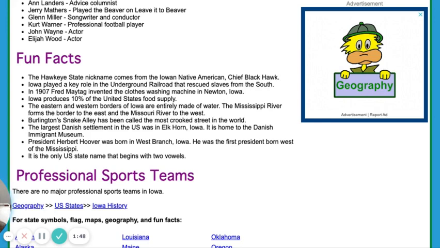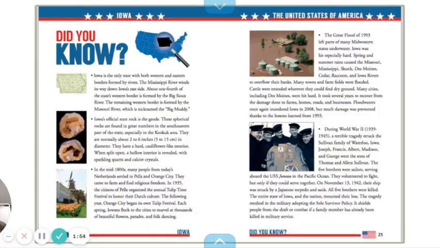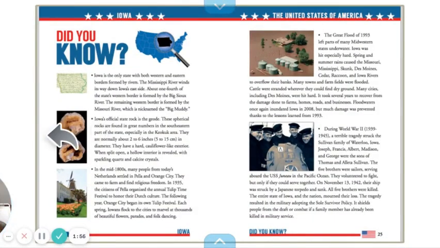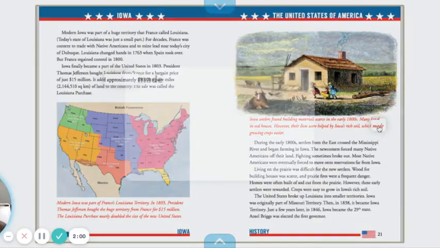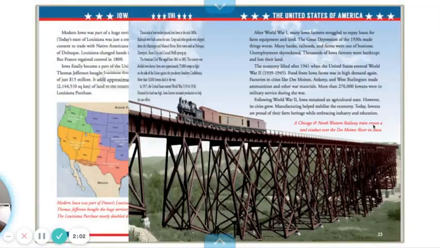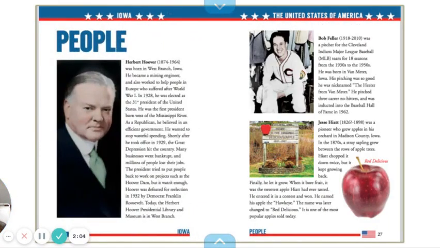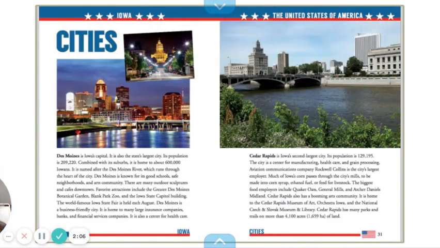Another site that you could try is to go into Epic. So what I did is I started to read through the books on Epic to try to find some interesting information about Iowa in these books.